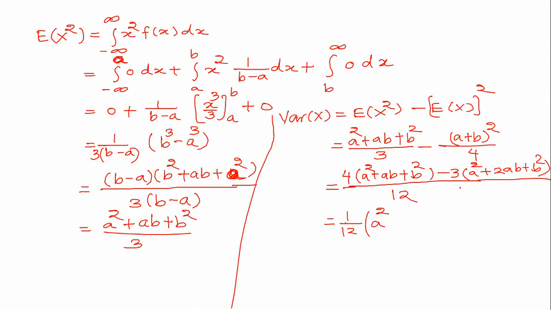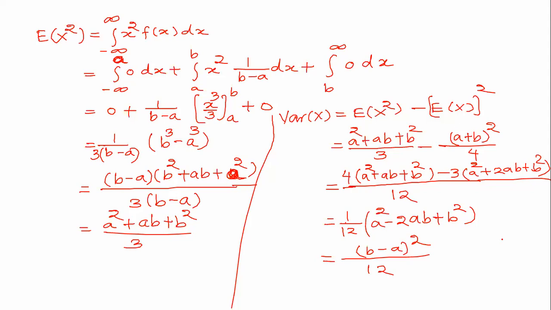Then 4ab minus 6ab, so that is minus 2ab. And plus 4b square minus 3b square is equal to plus b square. So you can see that this is nothing but 1 upon 12 into (b minus a) to the power 2. Or you can say (a minus b) to the power 2, but I have purposely written (b minus a) to the power 2 because b is larger than a.